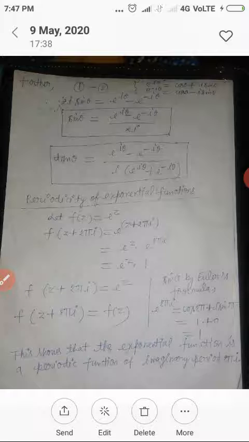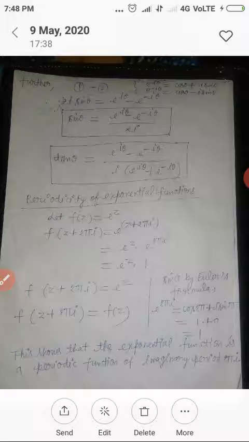2I sin theta equal to e to I theta minus e to minus I theta. Since cos theta plus I sin theta minus cos theta plus I sin theta equal to e to I theta minus e to minus I theta, the terms cos theta minus cos theta will be cancelled.